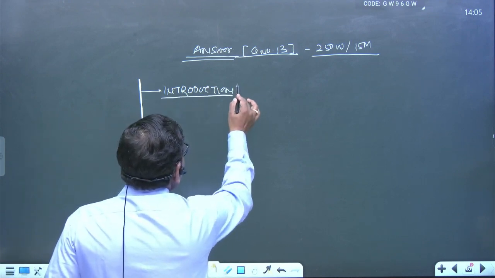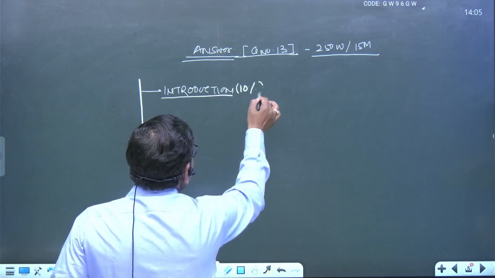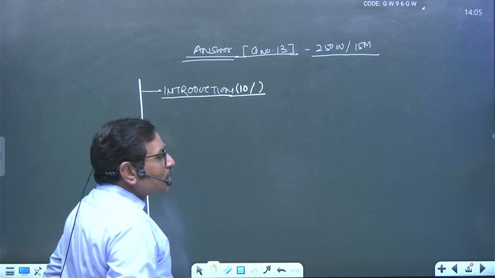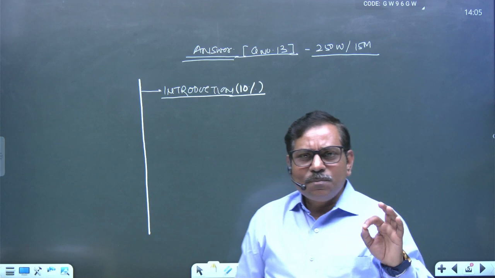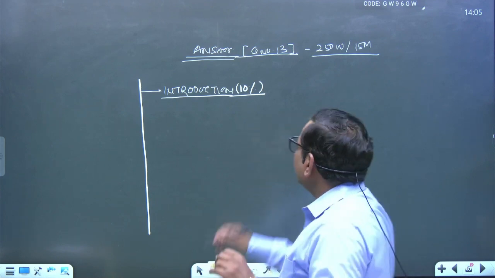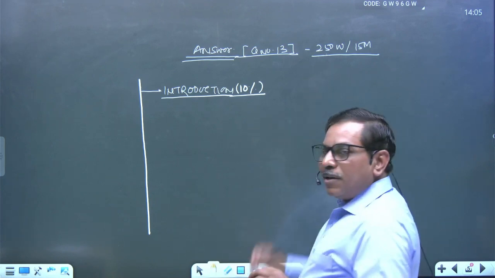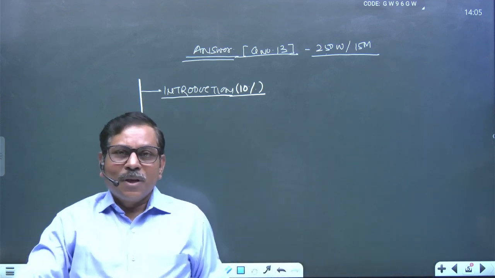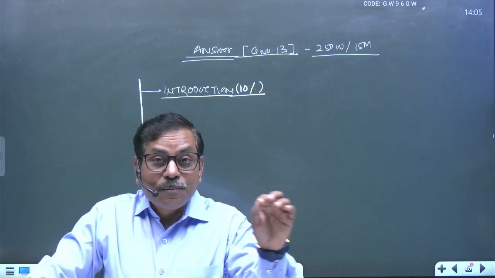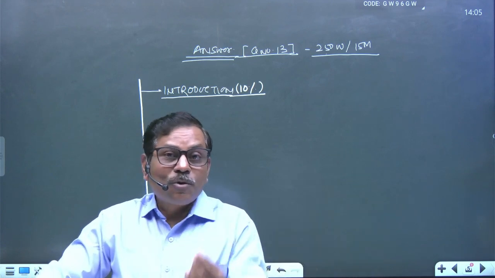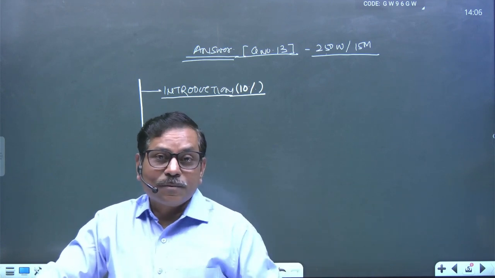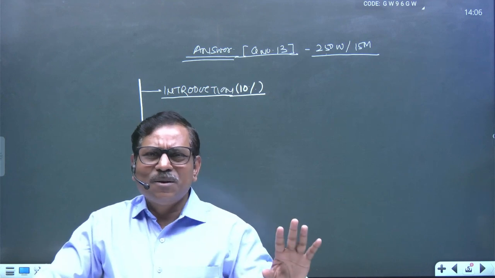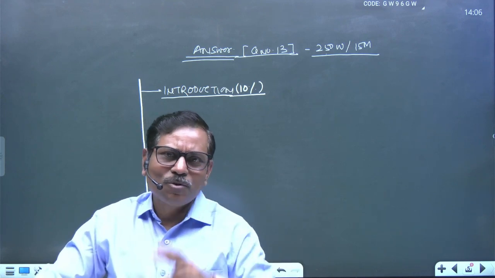The introduction part should not exceed 10% of the total space, right? 10% of total space means not more than 25, or maximum if you want to exceed, then 30. If your introduction is 50 or 60 words, then you may compromise. Last impact नहीं पड़ेगा एग्जामिनर पे. दो प्रॉब्लम हो सकती हैं.